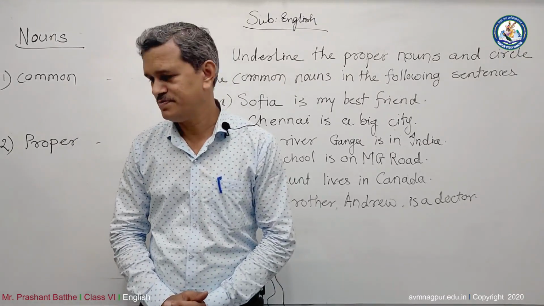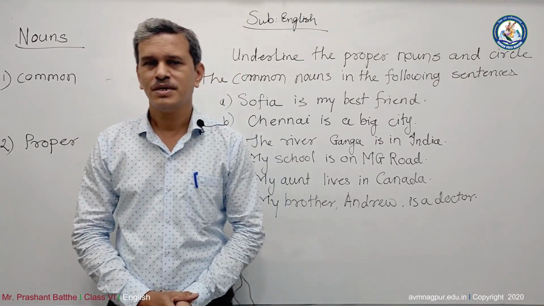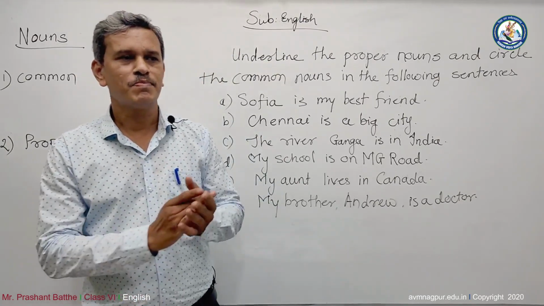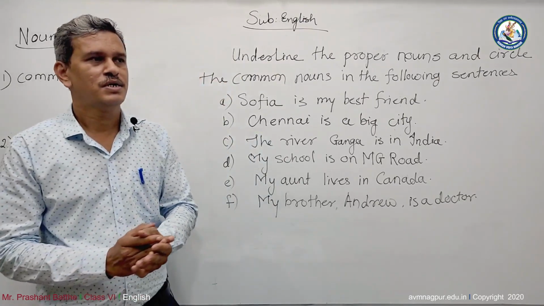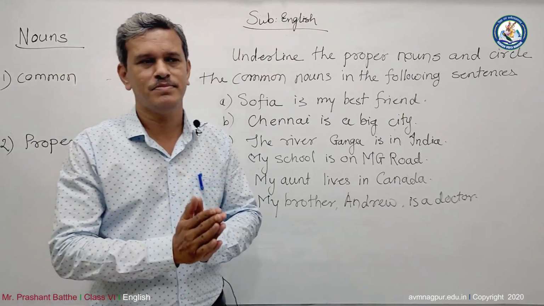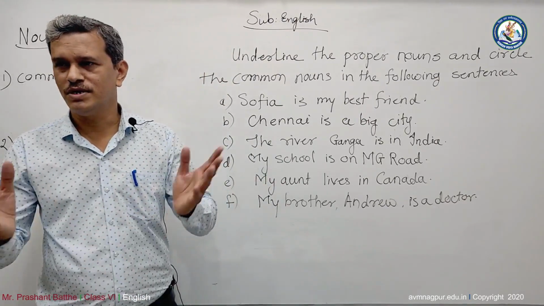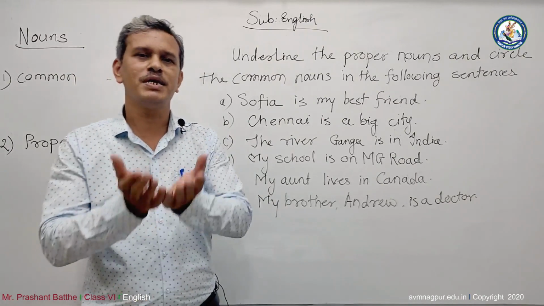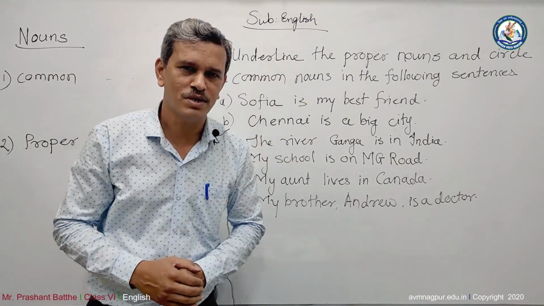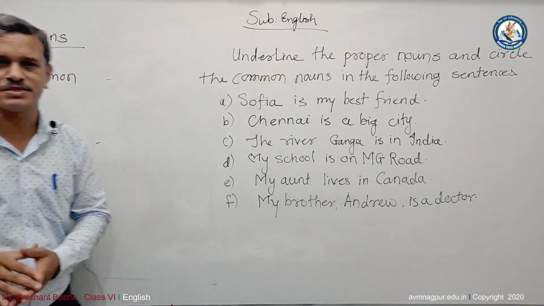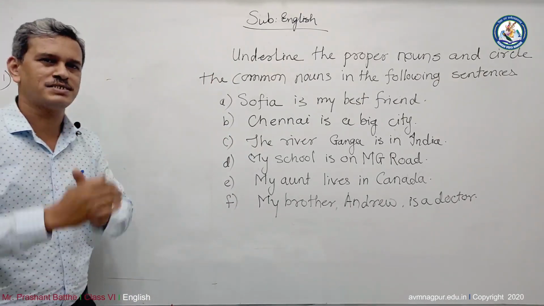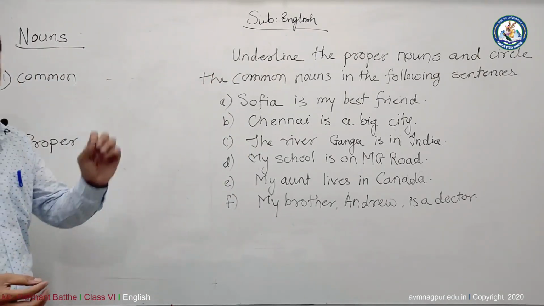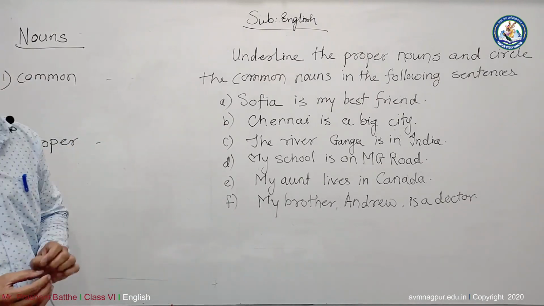Today we are going to learn the nouns. Do you know what nouns are? Nouns are those things, places, animals, all of them which have a name. Everywhere in the world, nearly everything has a name. For example, if you are sitting at your house right now, you can see there are a lot of things and everything has a name. So actually, a noun is the naming of anything.